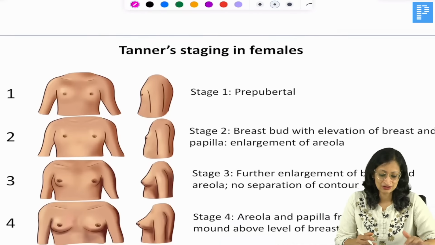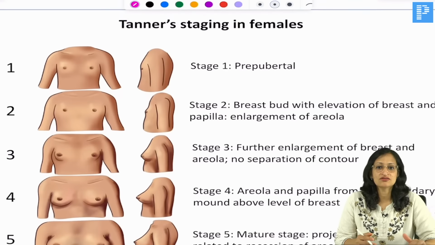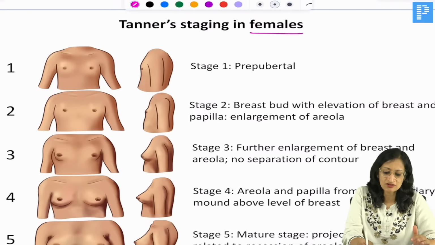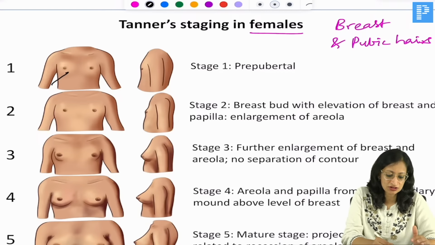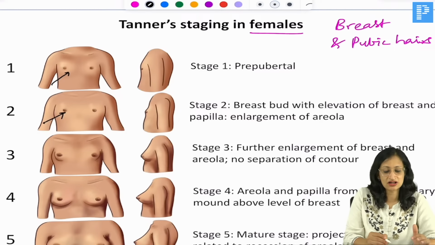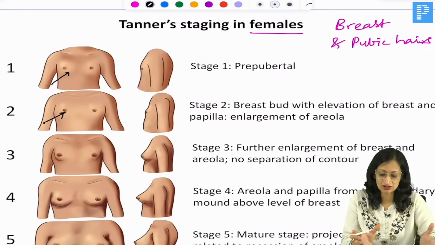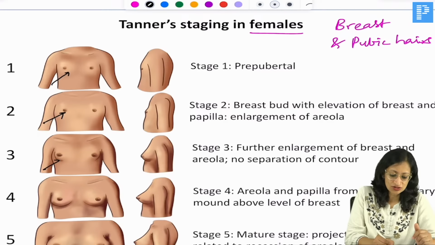Okay. Now, Tanner staging we all are aware of. In females, what do we look at? We look at the development of the breast and the pubic hairs. Stage 1, of course, the breast is going to be prepubertal. Stage 2, there will be breast bud enlargement and enlargement of the areola as well. Stage 3, there will be further enlargement.